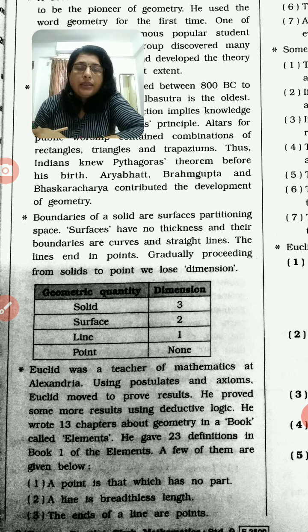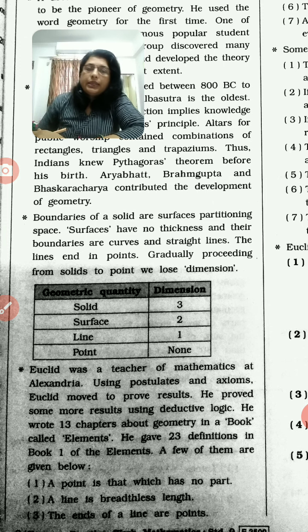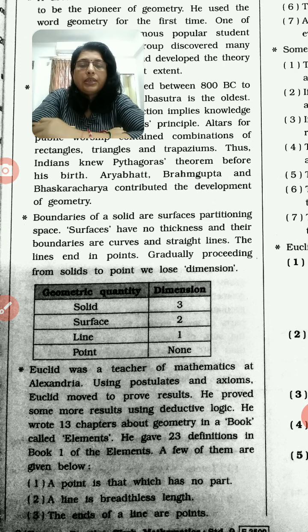And in this book, he gave 23 definitions in one chapter. A few of them are here. Let us see some. First is, a point is that which has no part. Meaning point, as we discussed, has no dimension. If it has no dimension, then we can say that there is no part of any point.